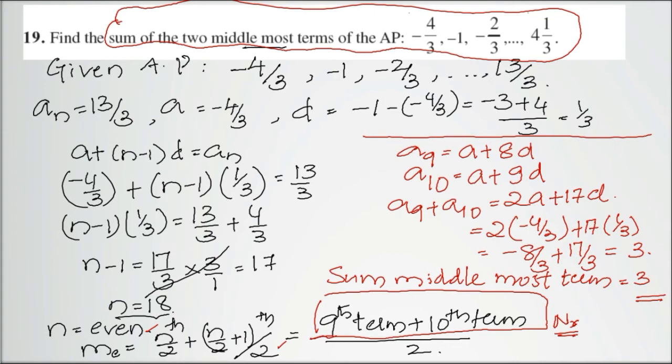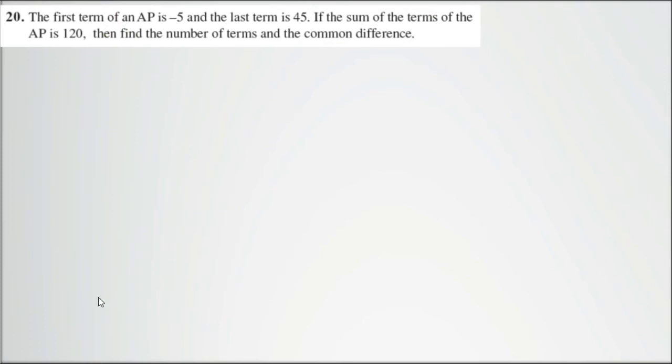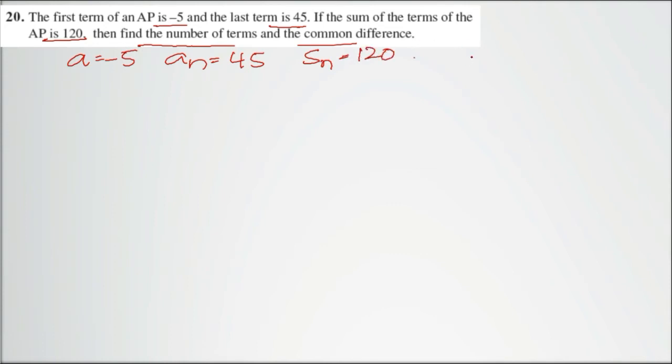Let's see the next question. Question number 20. The first term of an arithmetic progression is -5 and the last term is positive 45. If the sum of the terms is 120, find the number of terms and the common difference. What is given to us? First term is given as -5, nth term is given as 45, sum of the terms is 120. We are supposed to find the common difference and also the number of terms.